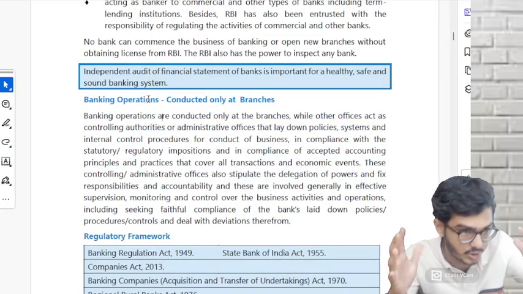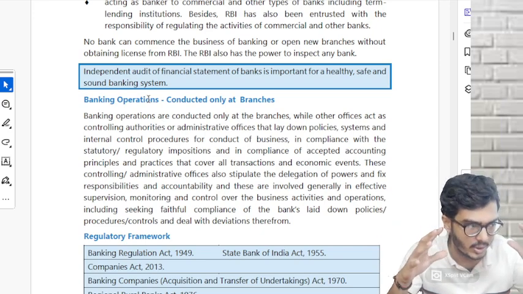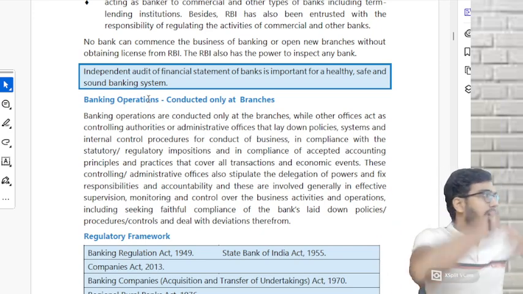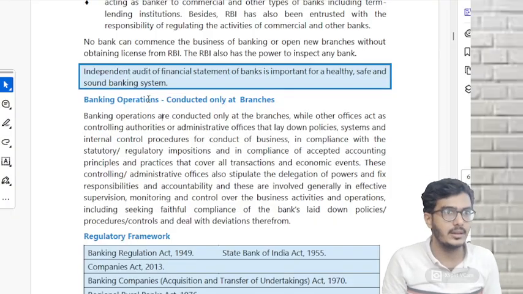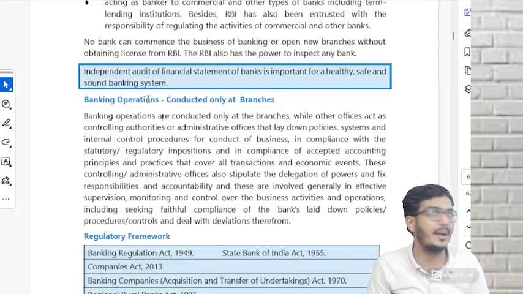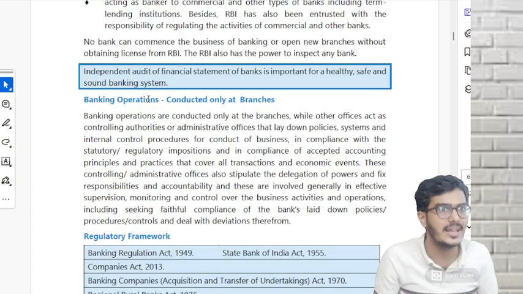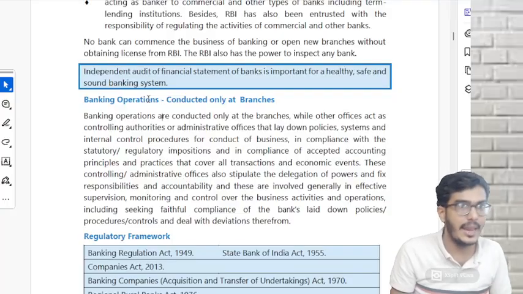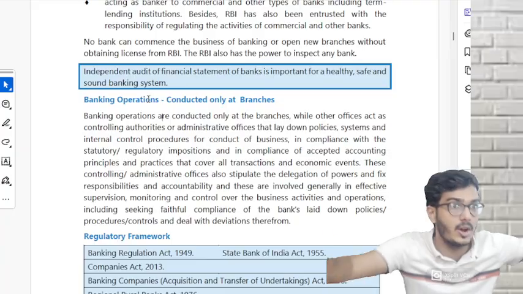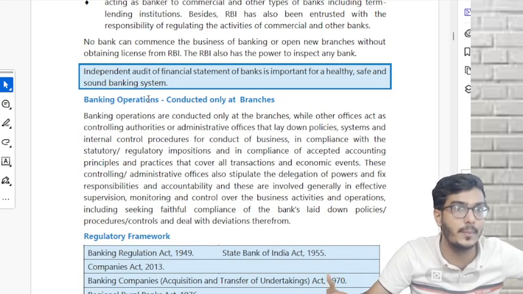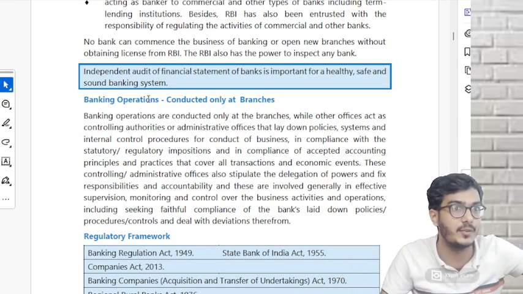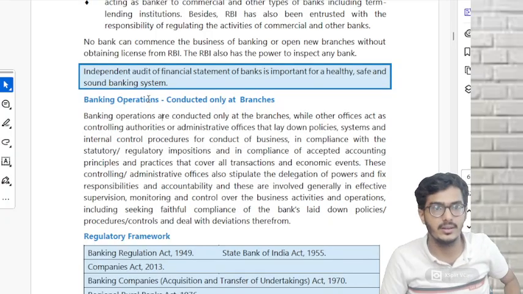If you have ever understood a banking company, there's always a building which is called the headquarters of the bank. Transactions cannot be done there. That means you cannot go to that office and say, deposit my money, or give a check. That is the headquarters. Why? They do the back end work. Employees will be sitting there, checking the IT software, whether all the branches are working properly, whether ATMs are working properly. Wherever the ATM money is empty, they have to fill it again. It is the headquarters. Understood?